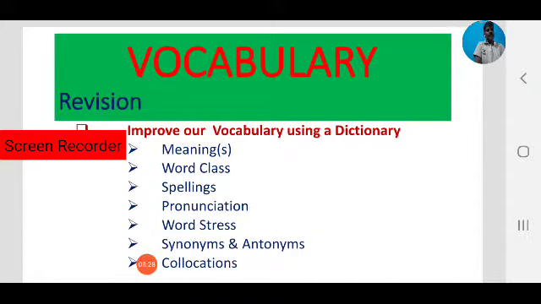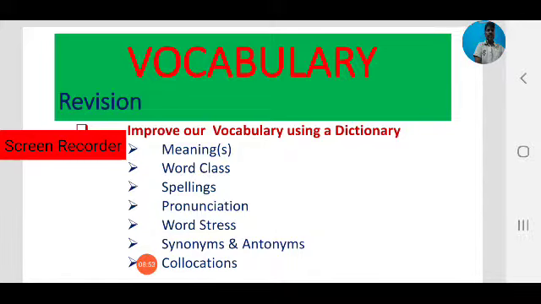Next one, word stress. This is also an important area. In English, especially native speakers, they emphasize some syllables. As you know, a word is a combination of syllables. Some are monosyllable words, some are bisyllable words, some are words of more than two syllables.